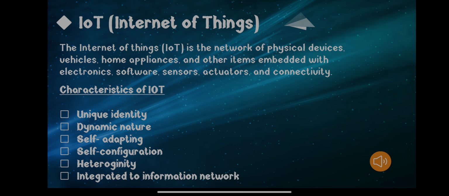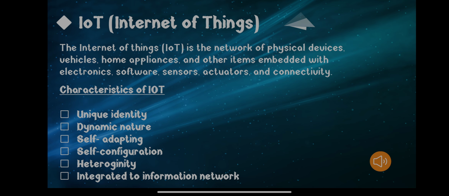So we can say this is an internet of humans. Now what is this internet of things? What does things refer to here? In case of internet of things, things means devices, internet of devices. So internet of things is a concept in which several day to day devices are interconnected with each other. With the help of embedded software and hardware, these devices can communicate with each other. So we can say this is the internet of things.